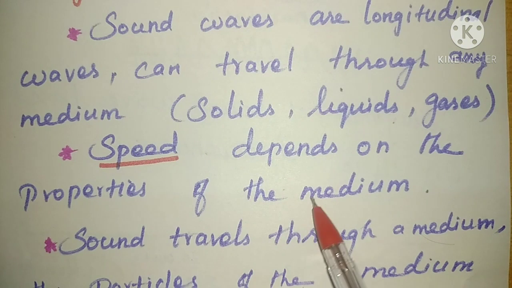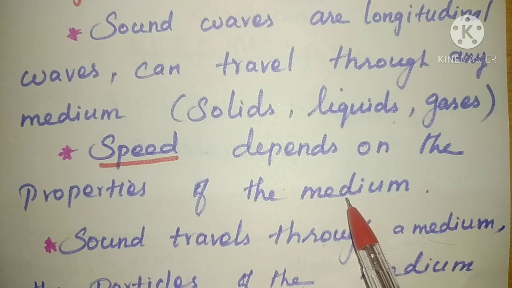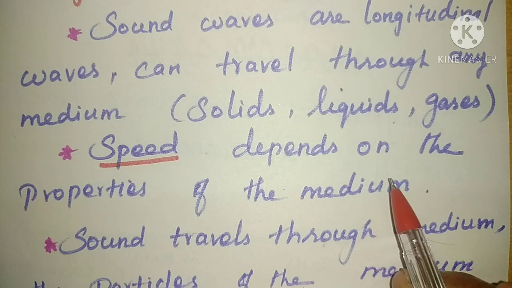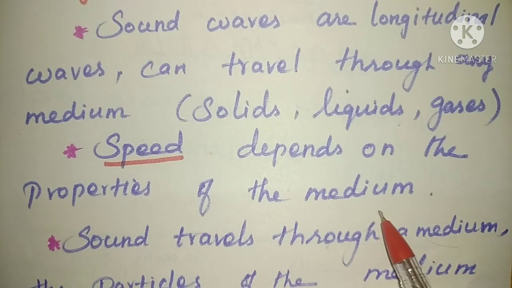Next, we can see the speed of sound. The speed of sound depends upon the properties of the medium. Depending upon the medium, whether it is a solid medium or liquid medium or a gaseous medium, the speed of the sound will vary.